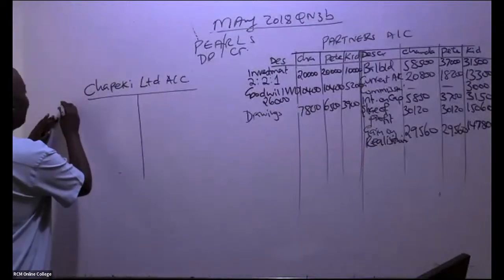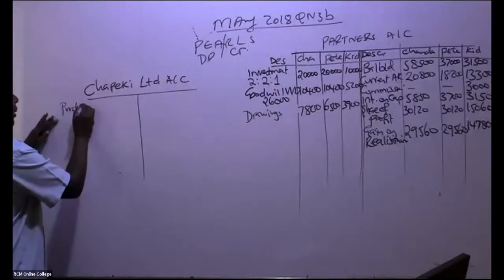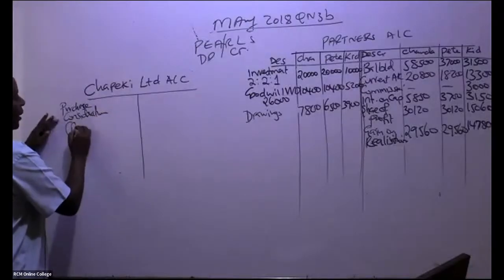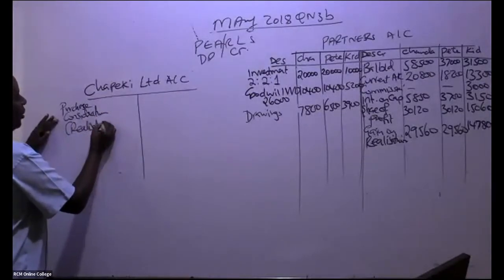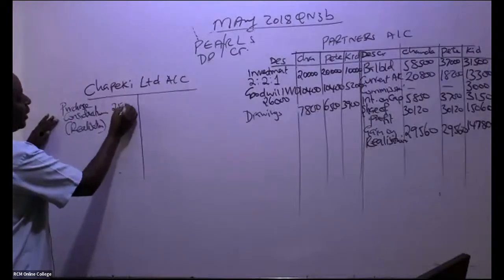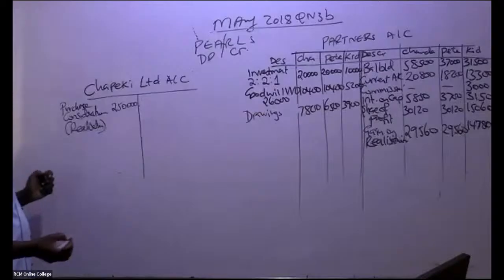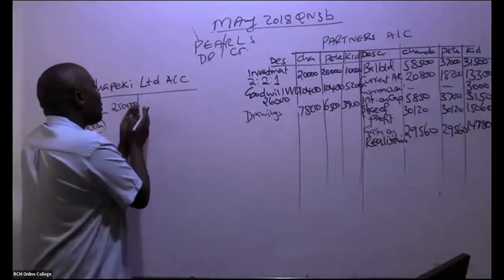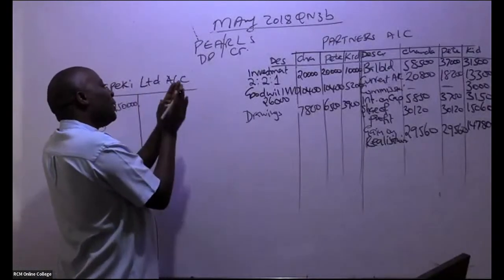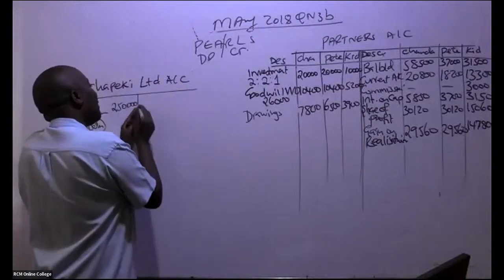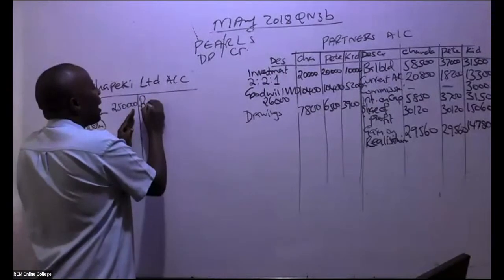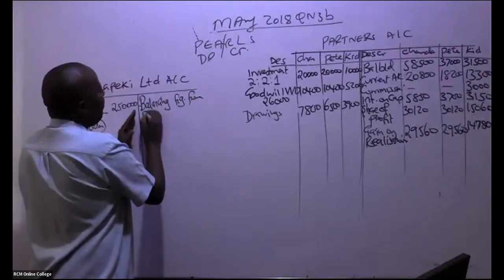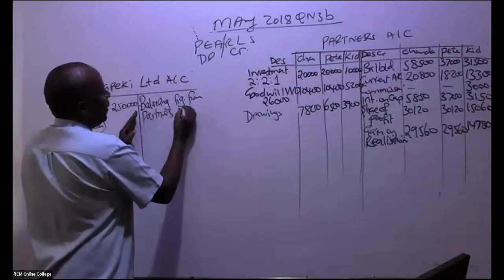Yeah. So remember we have here purchase consideration. You debit here. Purchase consideration through the realization. So this realization, this was 250,000. And then now remember this account also balances, gets figures from the partners. So you'll be able to come and give us balancing figures from partners' accounts.